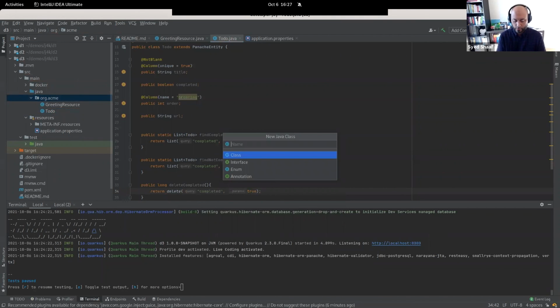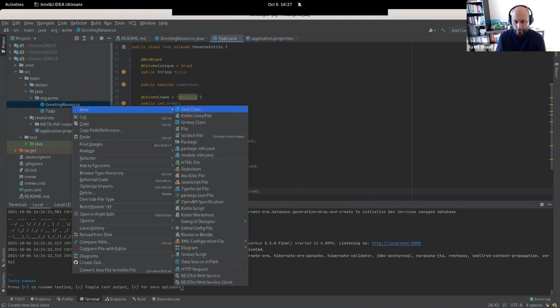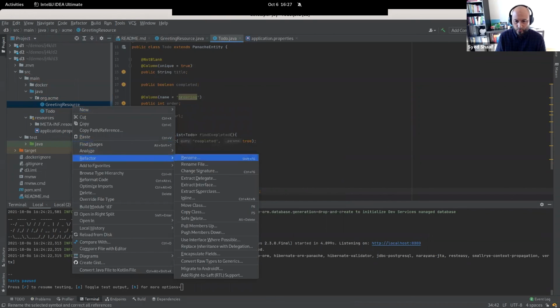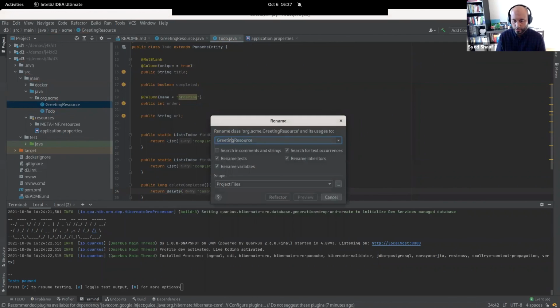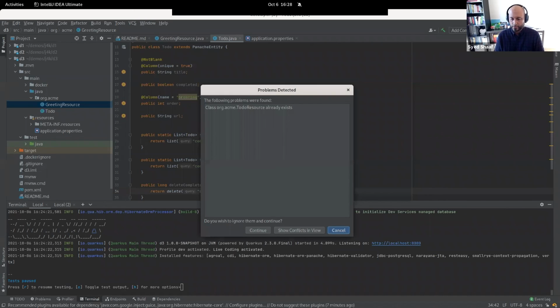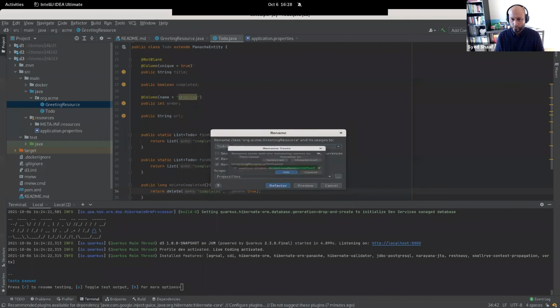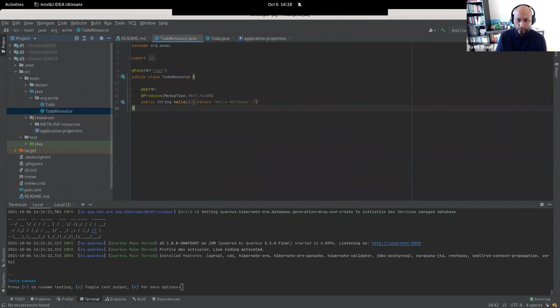I'm going to create a quick resource endpoint as well, or actually just do it like this. I'm feeling brave. I'm going to refactor this one and call it to-do resource, makes our life easier, makes it quicker. So we do that, so everything should be changed. So in to-do resource, I have the API.